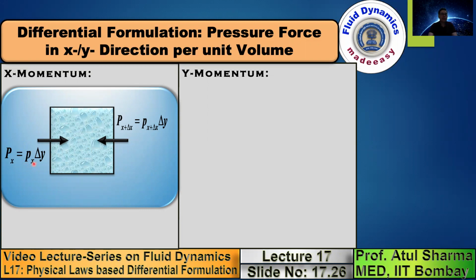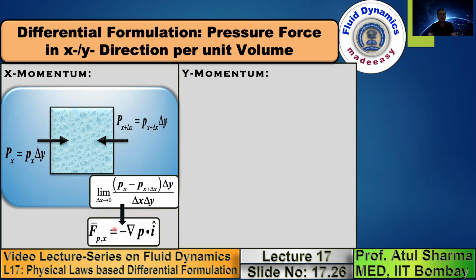Note that pressure is a scalar, and the subscript that is shown here corresponds to the surface. So this pressure is acting on a surface x, and this is the pressure acting on the x plus delta x. So if you want to calculate net pressure force acting in the positive x direction, this will be this minus this. And when you divide by the volume, delta y cancels out, and when you take the limit delta x tends to 0, you will get minus del p by del x.